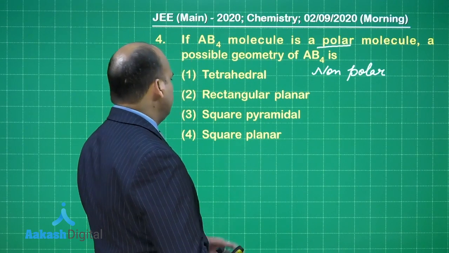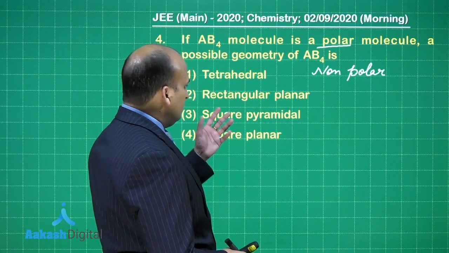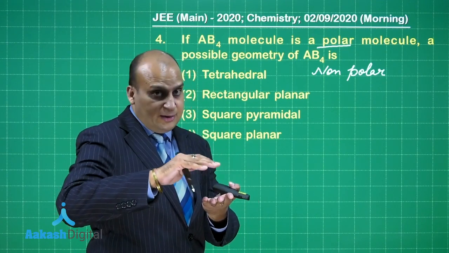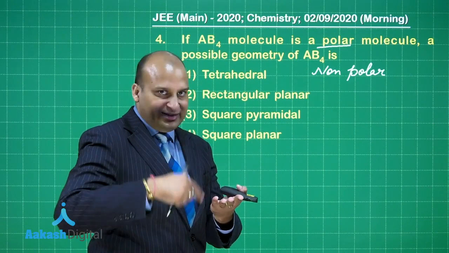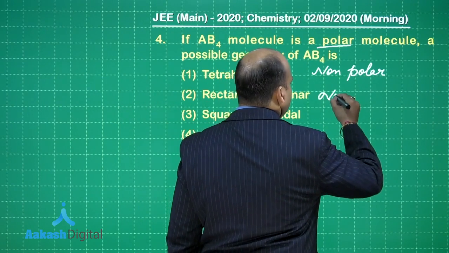Square planar: when you are talking about a square planar molecule, the point is that the molecule lies in one plane and there can be two lone pairs at the max, one at the top and one at the bottom, which will cancel out the polarity. So even this one will be non-polar.